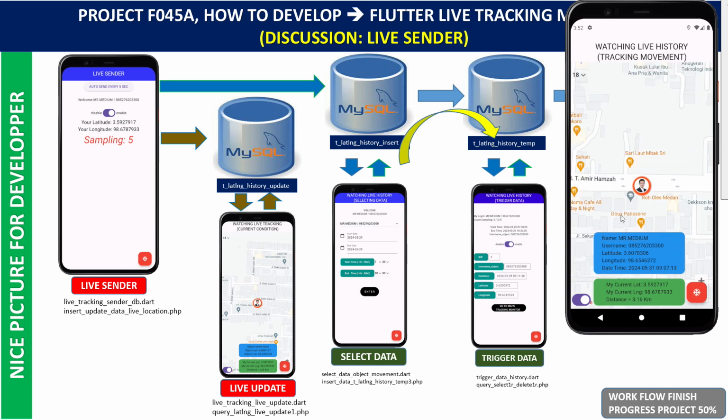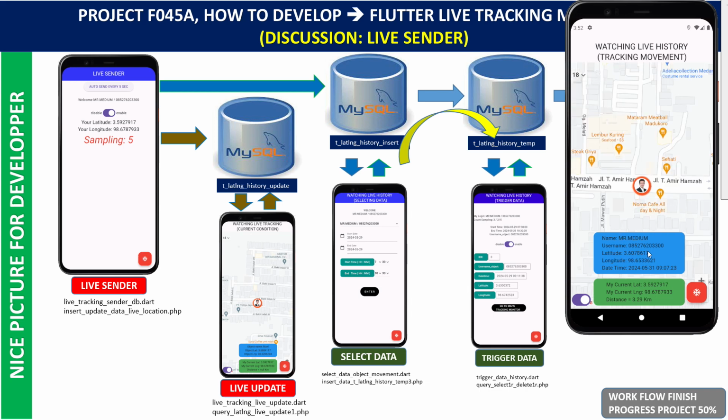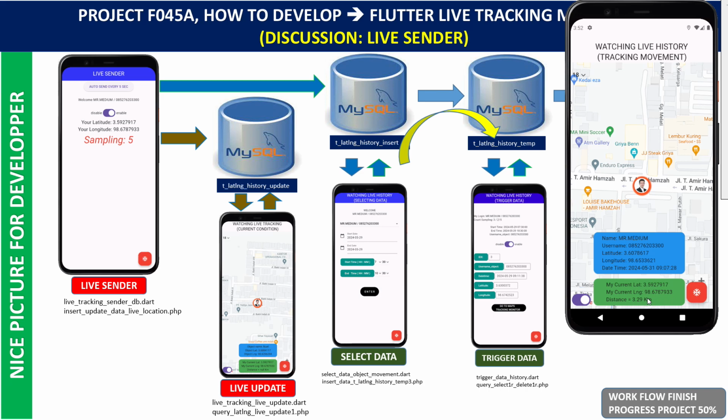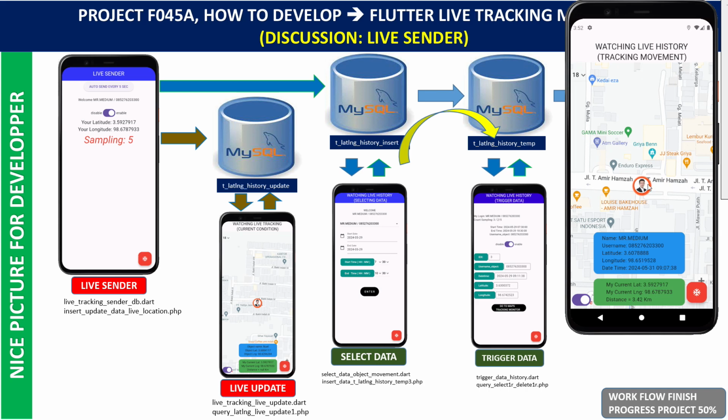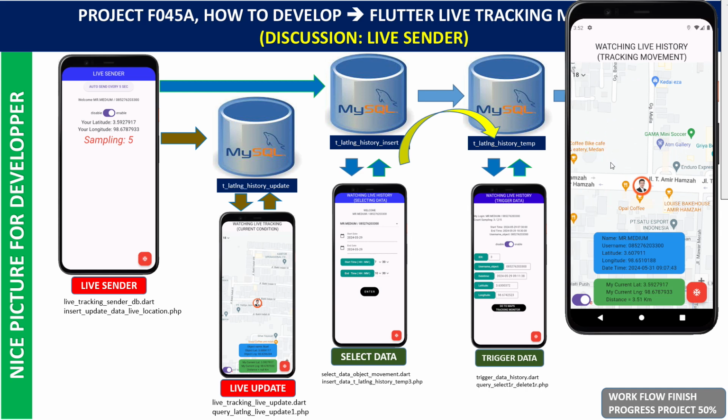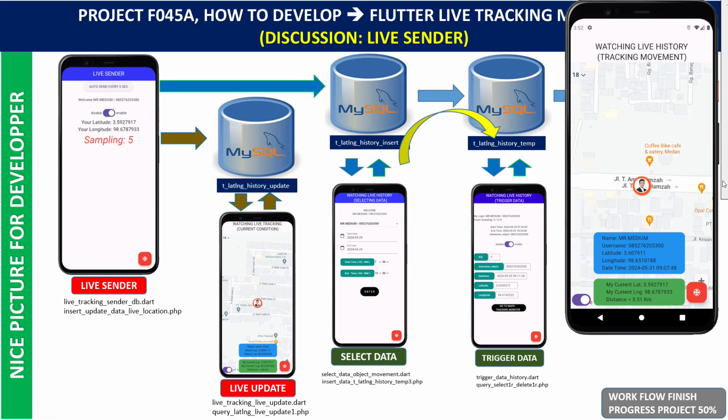The name of this person is Mr. Medium. This is the username, and this point shows the latitude, longitude, and the date time. And this is my current position, watching where this person goes from one location to another location. The big question is how to develop this live tracking.